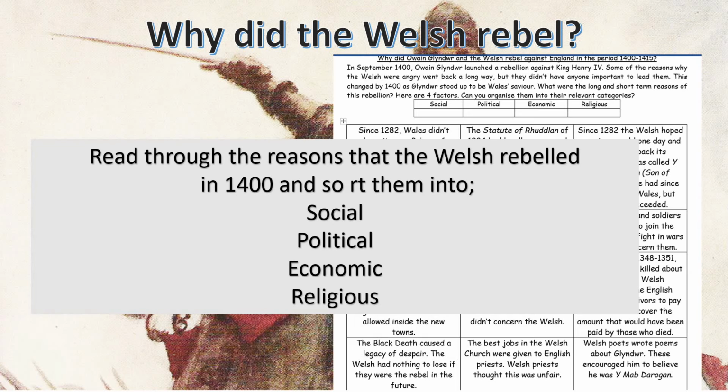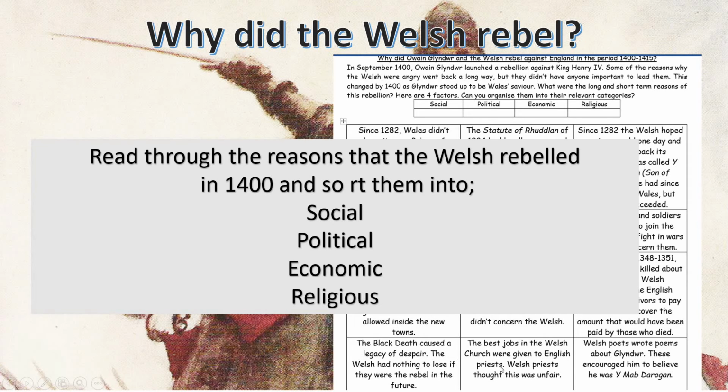Okay, so for instance, if I'm looking at this bottom one here, Welsh poets wrote poems about Glyndŵr. These encouraged him to believe he was the Mab Darogan, the prodigal son. Okay, so Welsh poets wrote poems about Glyndŵr. Well, this led him to believe, this led him to act. So that's a social aspect.